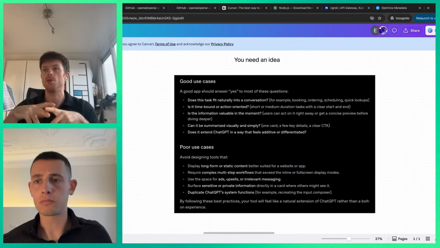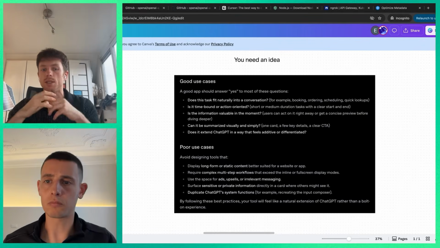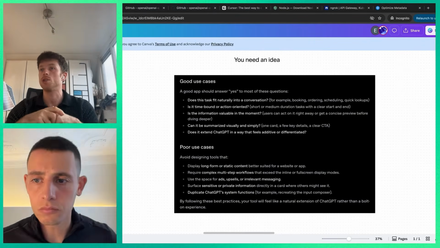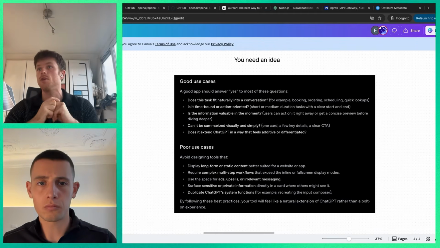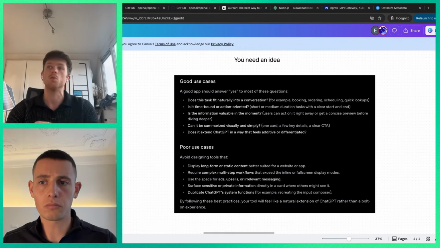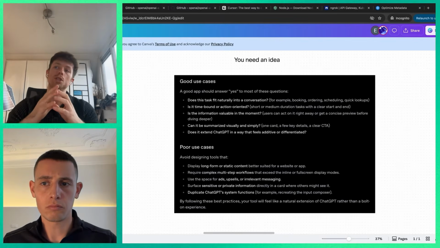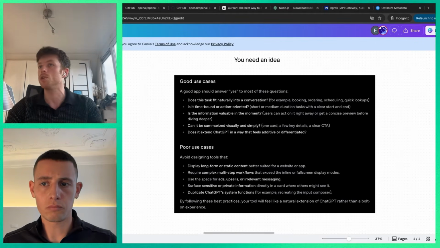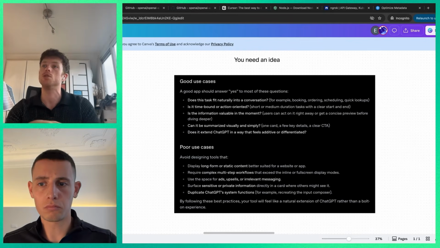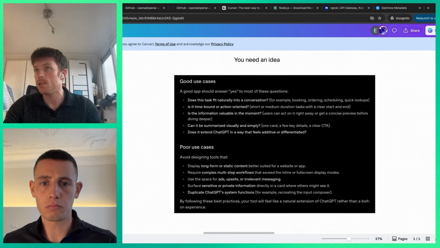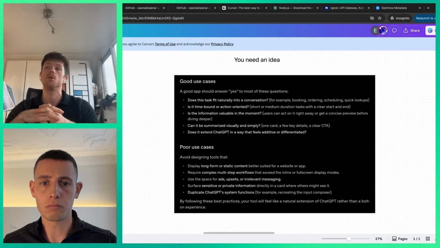There's something that creates a lot of complexity, or also there are some security considerations, right? If there's a lot of private information, this will always live on ChatGPT. So try to think about some of the considerations you see here, but also think about your own use case, your own business. What are the actions you're doing every day? Would you like to see that inside ChatGPT? If yes, then it could be a good use case.